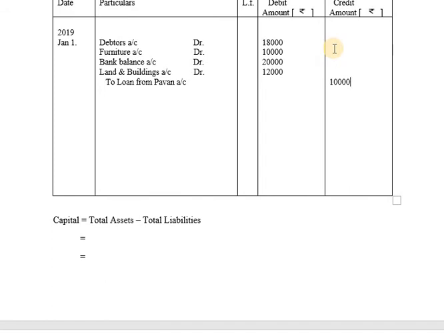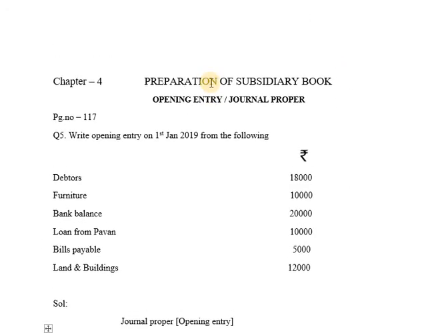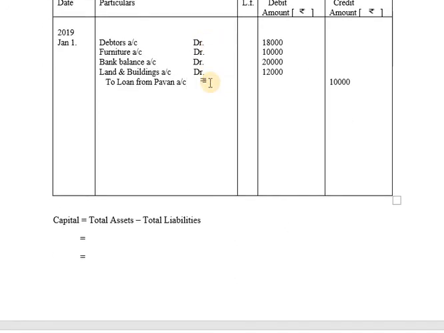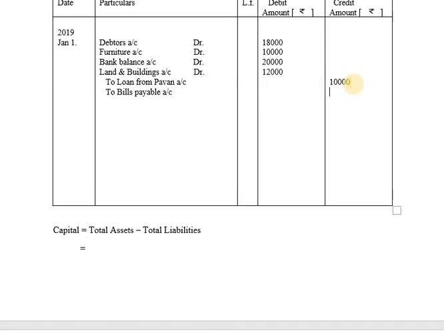Next, after loan from Pawan, we have bills payable 5,000. So bills payable, it is a liability, so it will be recorded on credit side. To bills payable account 5,000 will be recorded on credit side.